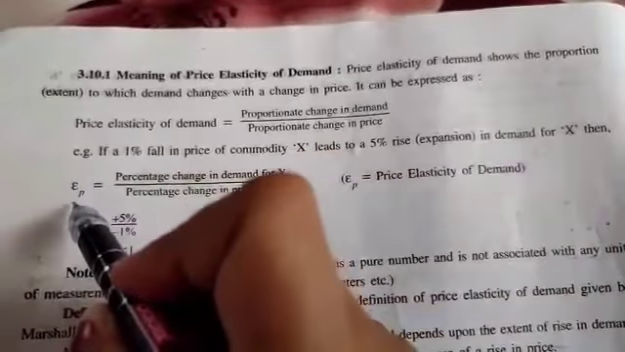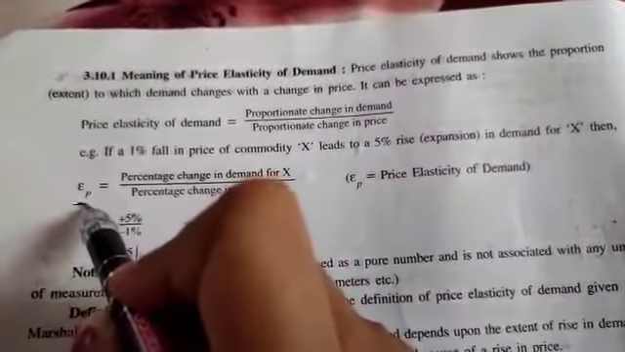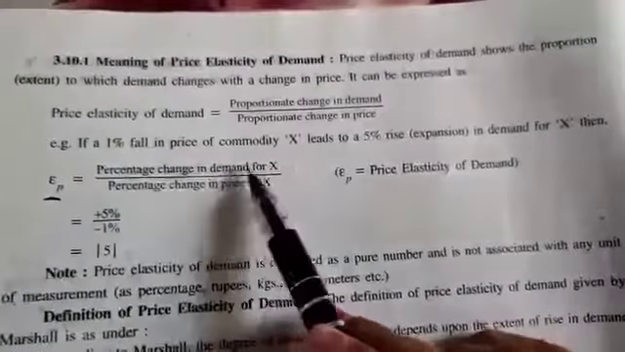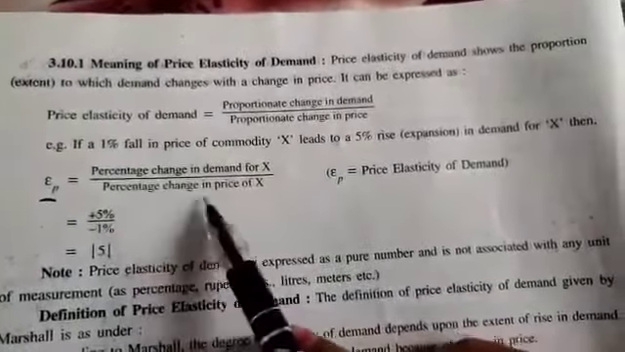Elasticity of price is denoted with EP. That means percentage change in demand upon percentage change in price.